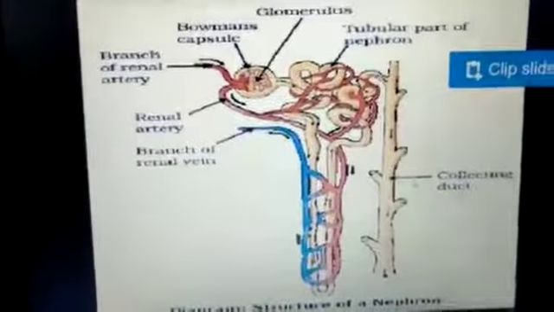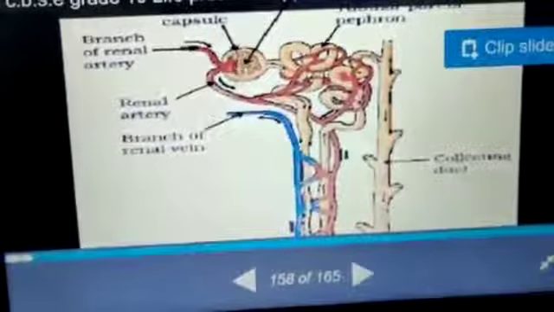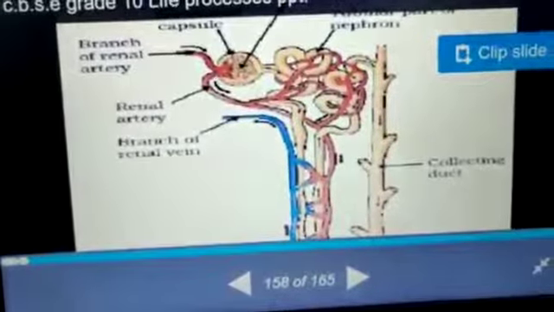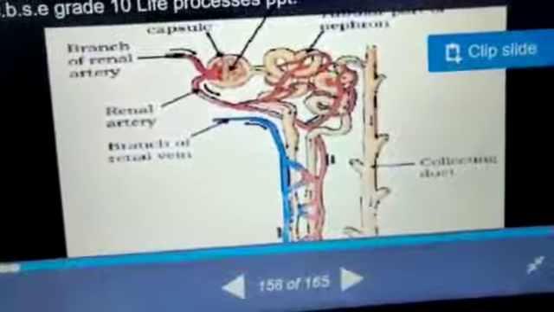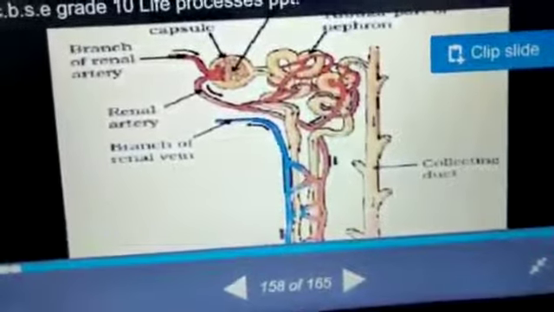This is the structure of the nephron again. Here you are able to see a clear-cut picture. Now this is the Bowman's capsule. The Bowman's capsule contains a network-like structure, the glomerulus, and the first part is the convoluted PCT, and then Henle's loop. The U-shaped structure is Henle's loop, and then the DCT. The DCT helps in the absorption of excess water, and after the absorption of excess water and salt, they pour the urine into the collecting duct.